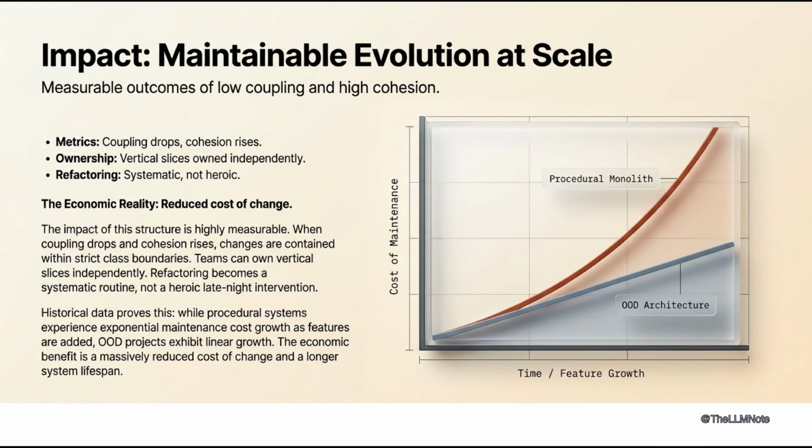Supporting text: coupling metrics drop, cohesion rises. Changes are contained within class boundaries. Test suites target individual objects and their interactions. Teams own vertical slices independently. Refactoring is systematic, not heroic. Historical data shows OOD projects exhibit linear maintenance cost growth, not exponential. The economic benefit: reduced cost of change, longer system lifespan, and rapid response to market shifts.